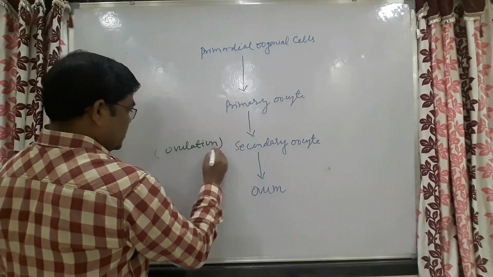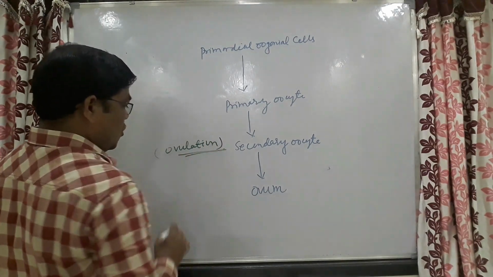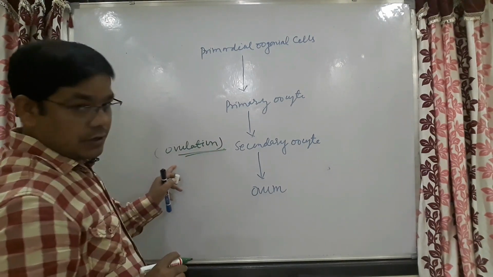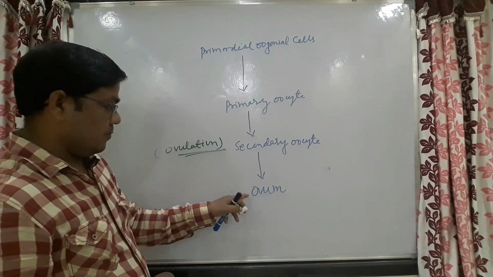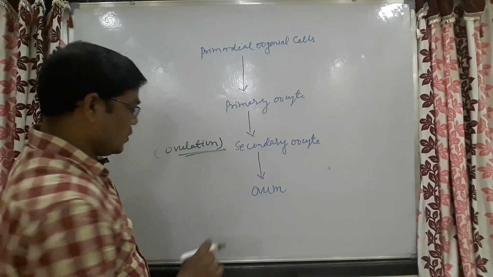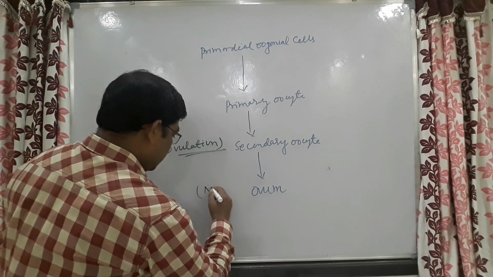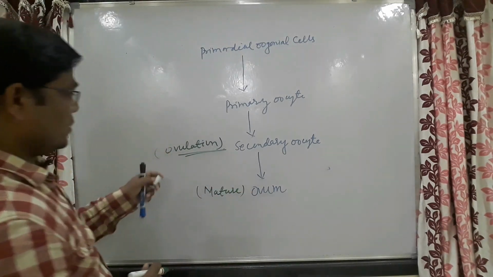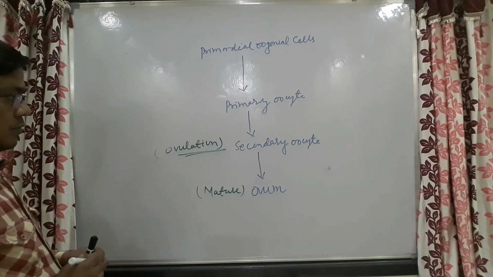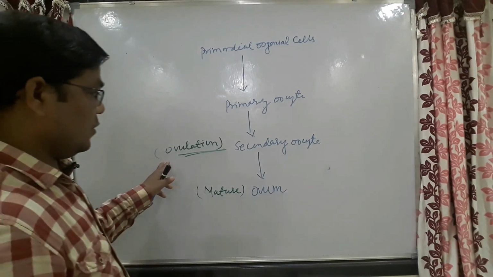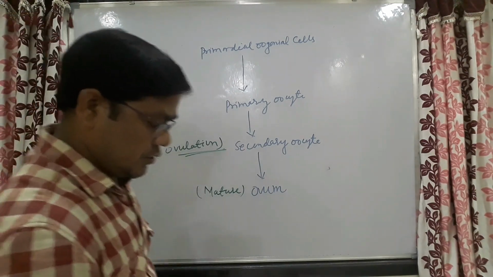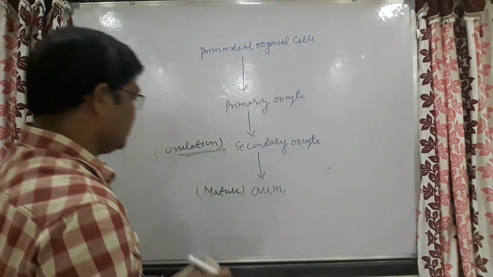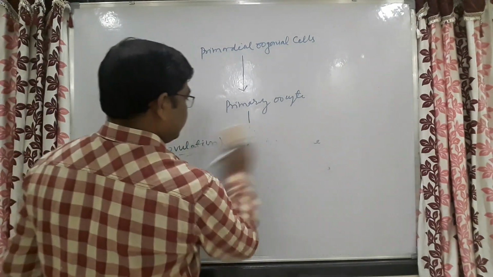Ovulation is not the release of ovum. You will have to understand these things, as later on we will use this concept.